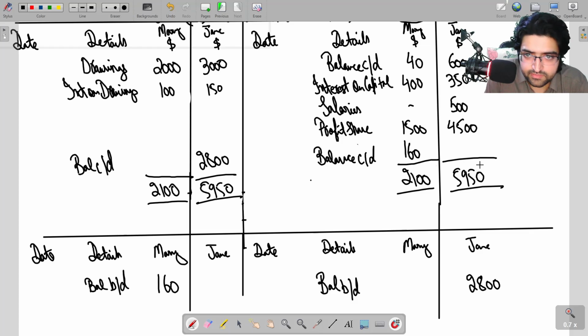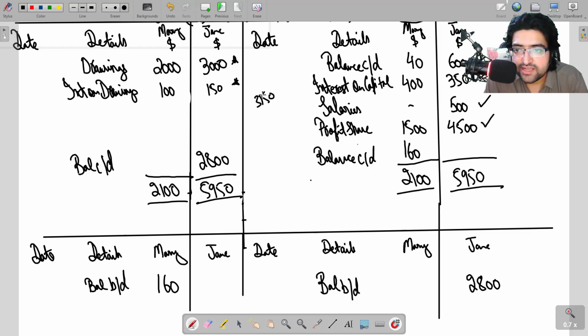Okay? Her profit share was 4500. She also received a salary. She received interest on capital. Her balance was also good, and she has only withdrawn 3000 from the business, which is this, and she needs to pay 150 interest on that. So she is supposed to pay 3150 while she has earned 5950 from the business.